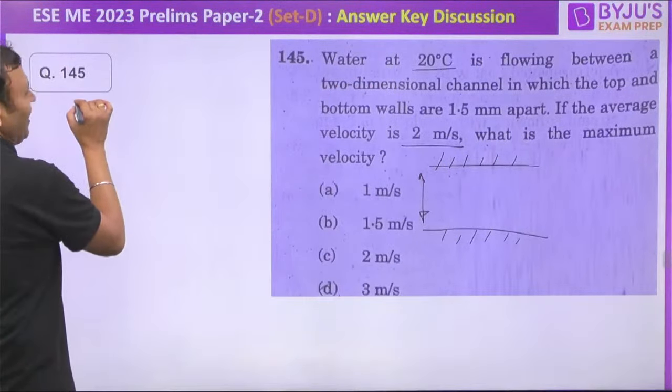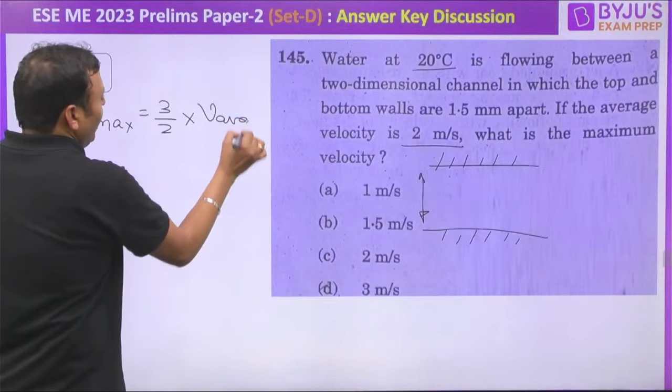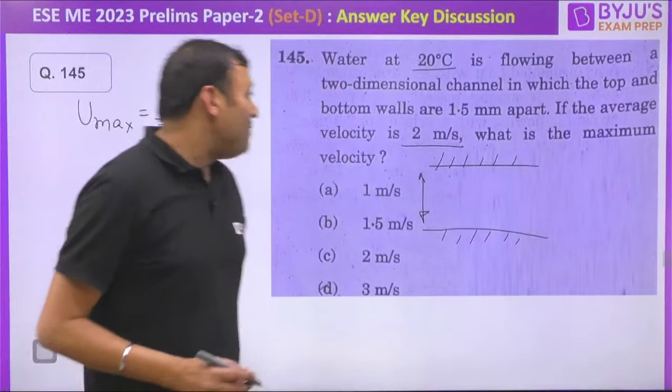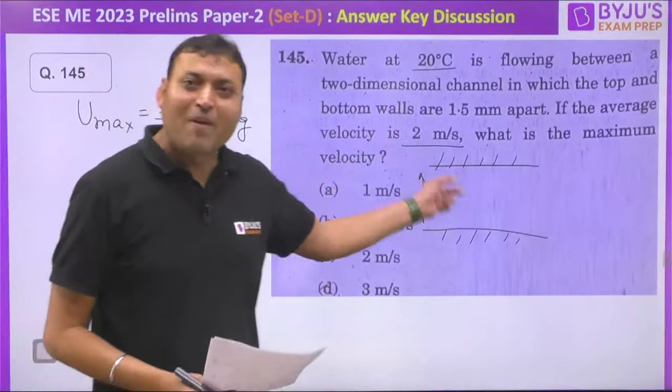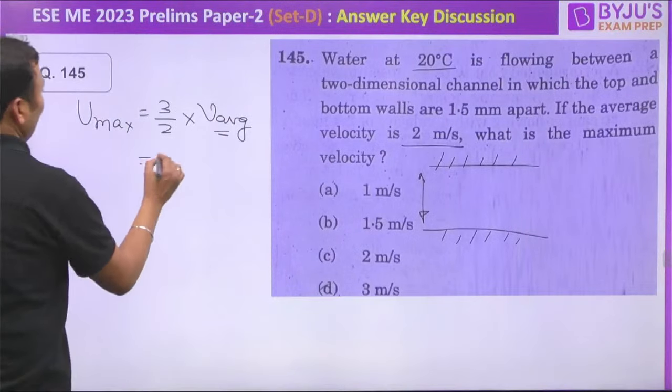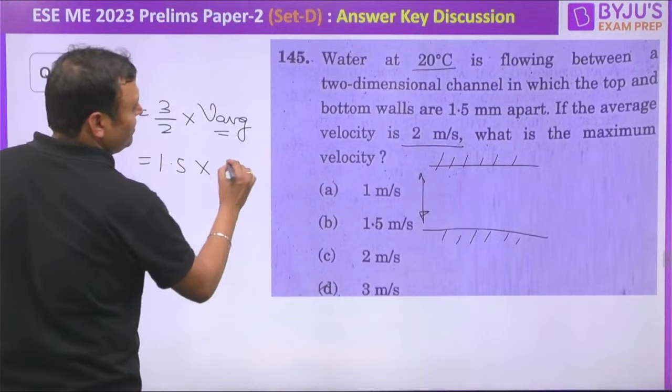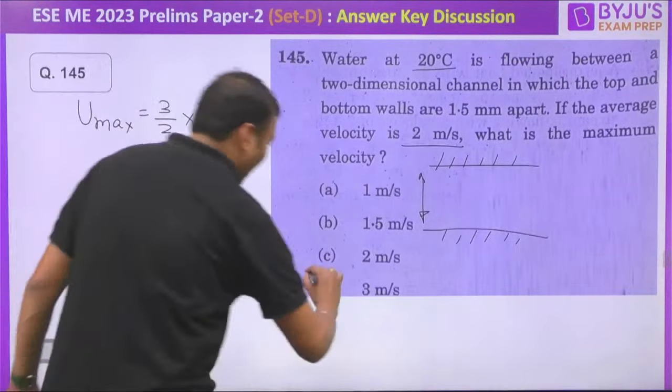U maximum is equal to 3 by 2 into V average. If it would have been the flow in a pipe, then the maximum velocity would have been twice the average velocity. But here it is 1.5 times the average velocity, that is 2. The answer to this one is